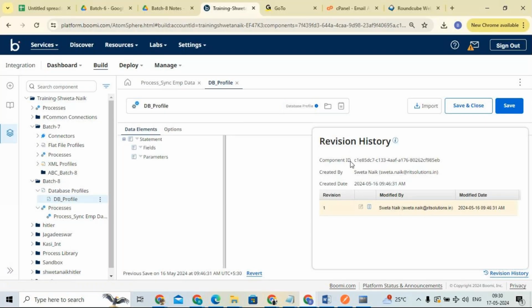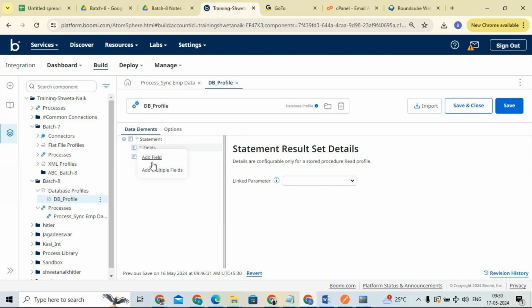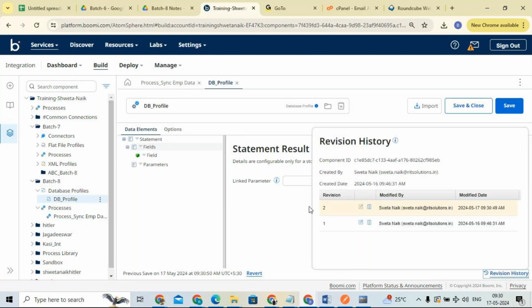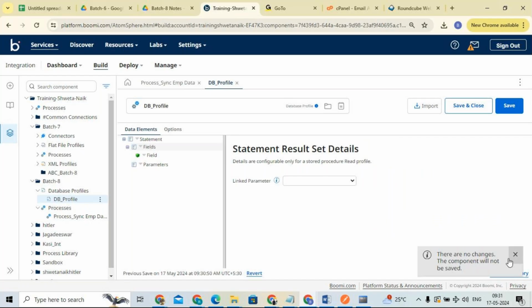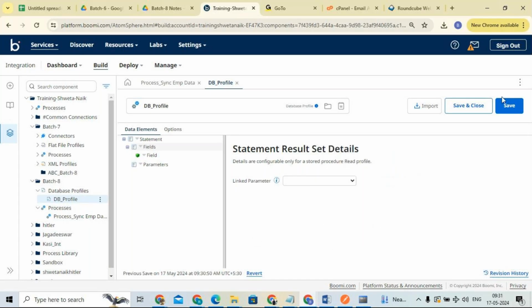You can see here the component id, who created it, and when it was created. For example, now I am changing something. I have added some field. Now save it. The db profile is saved successfully. Now if I click on the revision history, you can see one revision history is created, under the name of whoever saved it. The revision history is created in the name of that particular person. Save and close.